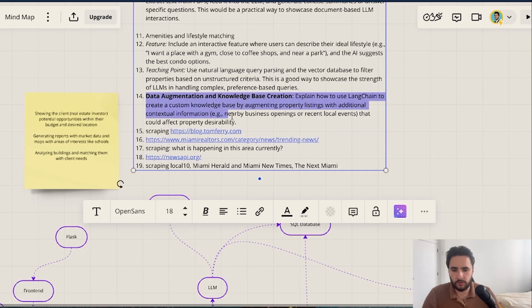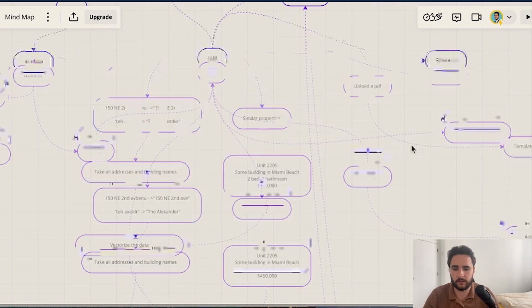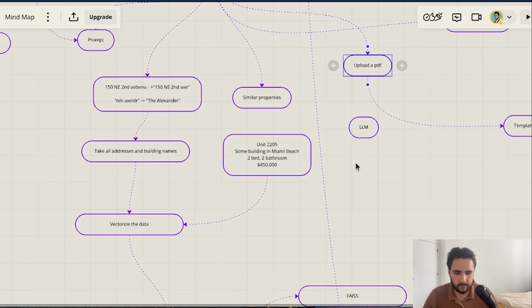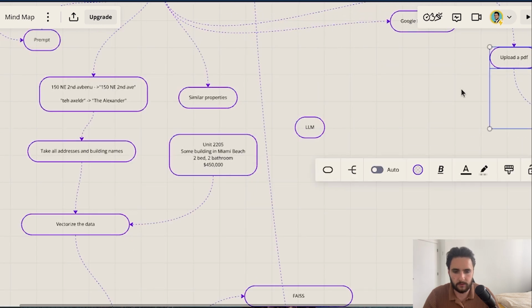Another thing I want to show you guys later is data augmentation and knowledge base creation, because we're creating an AI real estate agent. This should be an expert in real estate, right? So it needs to keep up to date with news and blogs and what's happening in the market, which right now the market is Miami. So for that, we need to create a custom knowledge base that is periodically updated. And we can achieve that by, for example, attaching web scraping features to the LangChain application. So we'll build, and this is getting a bit messy here, so I'm just going to move this out a little bit.